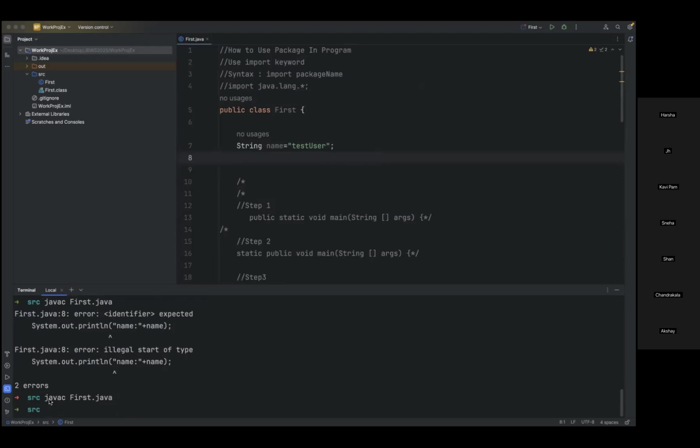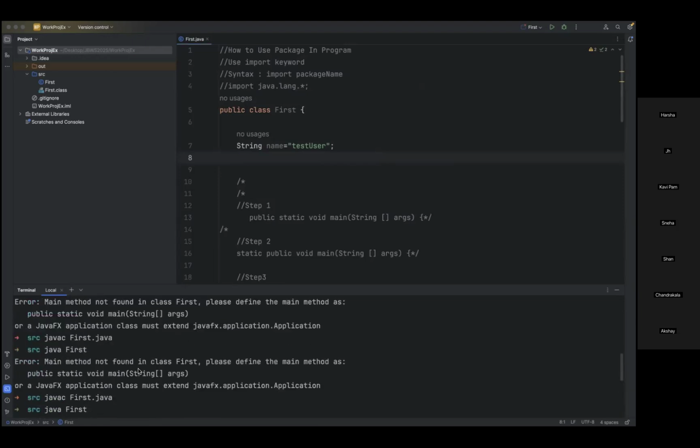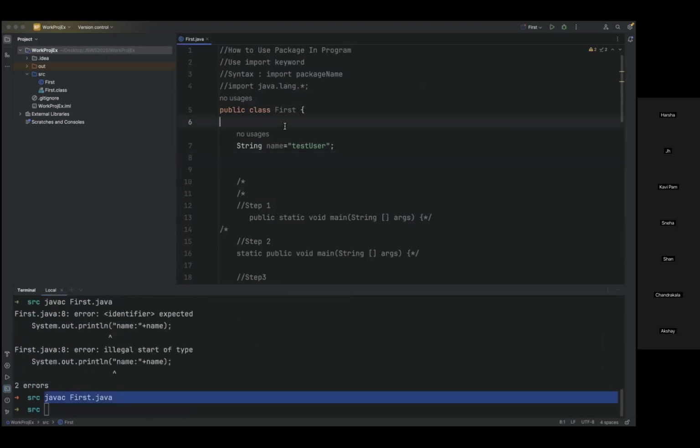Now you see this. Earlier also we have seen, if we don't mention the main method, there is no issue from the compiler. The Java compiler only sees whether our naming notations are proper and whether the content we have written is correct syntactically: brace opened, brace closed, keywords started with lowercase, a String started properly.